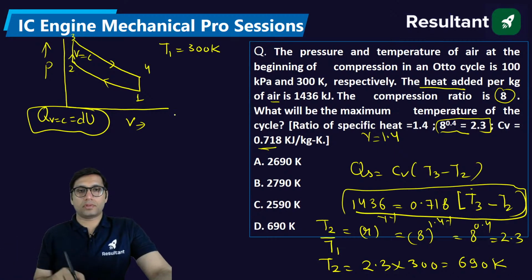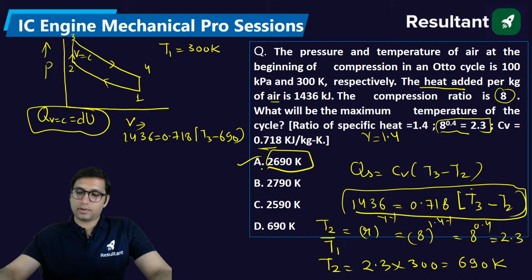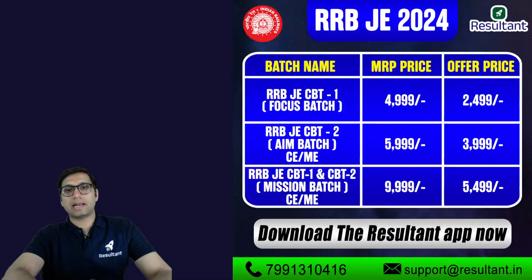Okay, so just put the value: 1436 is equal to 0.718 times (T3 minus 690). What value are you getting? So you will get 2690. 2690. Why are you getting option B as the answer? That is wrong.